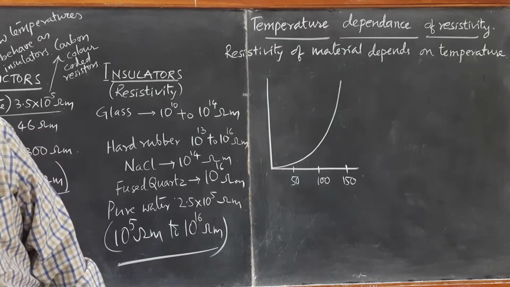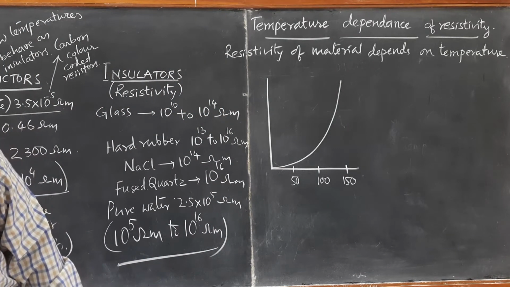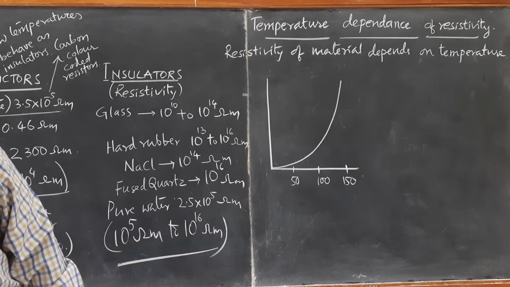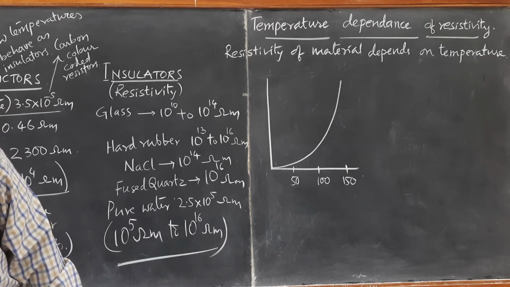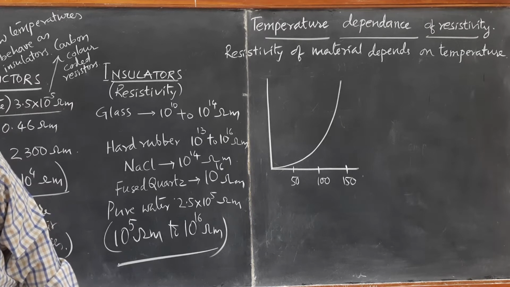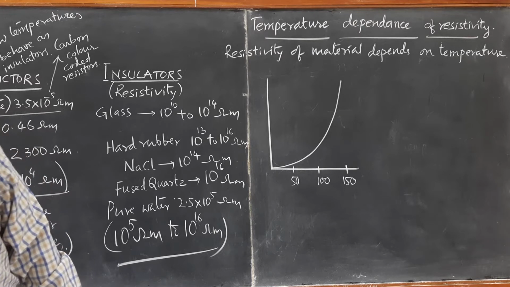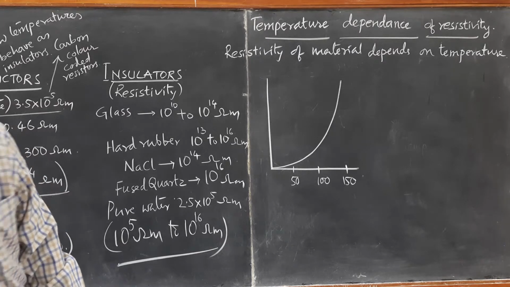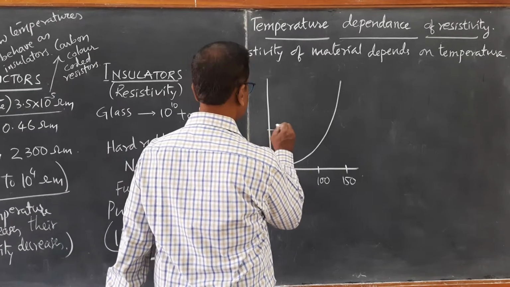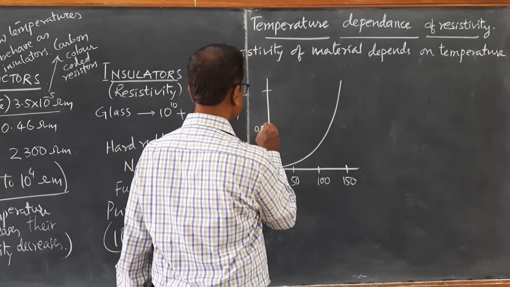So this is the behavior of copper. As temperature changes, the resistivity changes. This is the resistivity in the order of 10 to the power of minus 8 ohm meter.